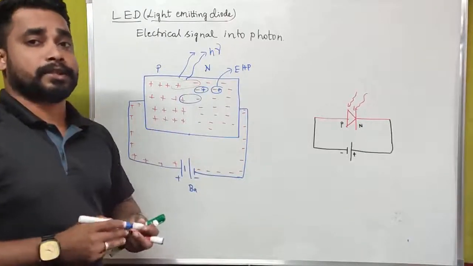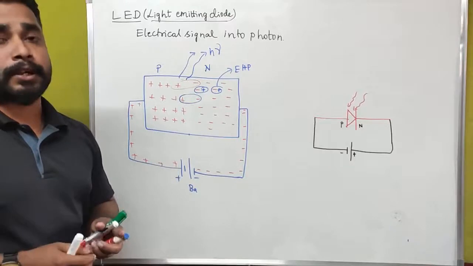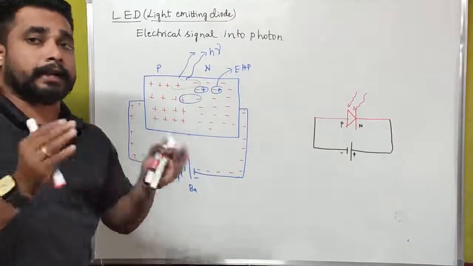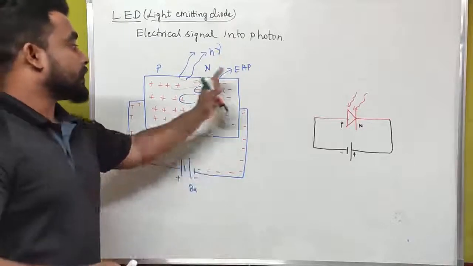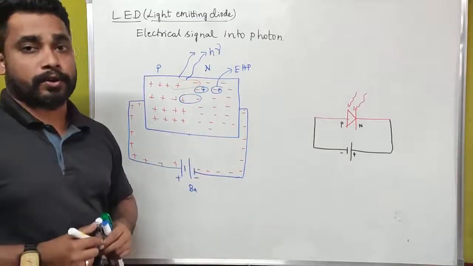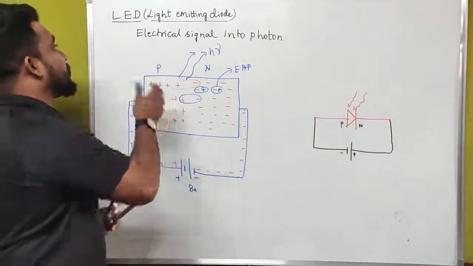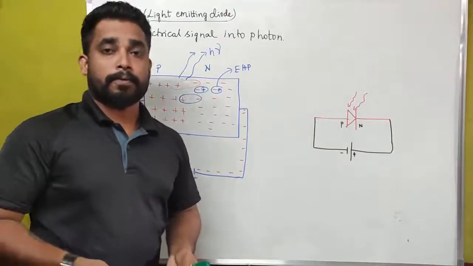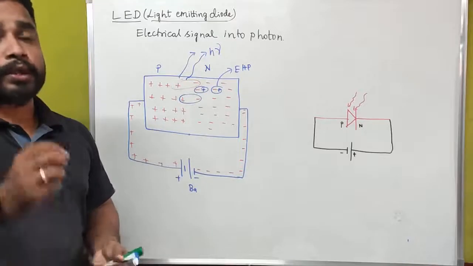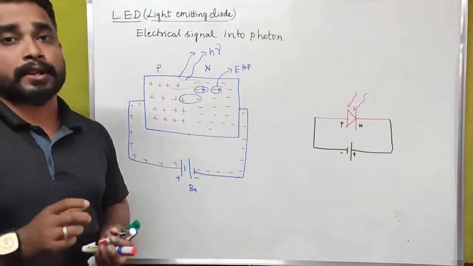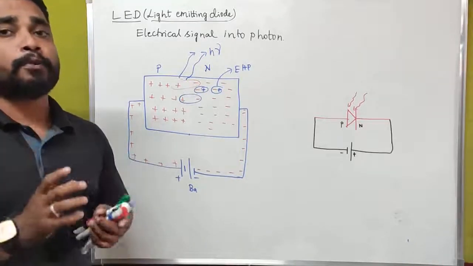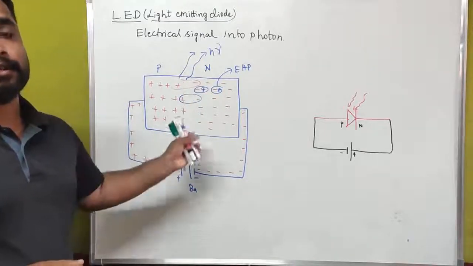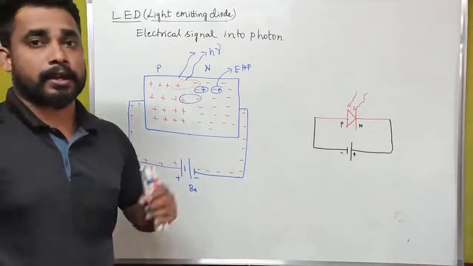Actually, in case of a general PN junction semiconductor diode, the light energy won't come. Only electrical energy will come in case of a general PN junction diode. Then what is the difference between a light emitting diode and a normal PN junction semiconductor diode? That is only the transition elements. Only compound semiconductors can emit light radiation in a PN junction semiconductor diode.